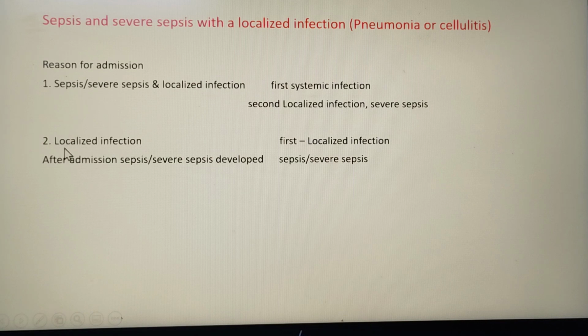If during the admission he has only the localized infection, and after admission, on the second or third day, he develops sepsis or severe sepsis, then the first code will be the localized infection, because the reason for admission was the localized infection. He came to hospital because of the localized infection. We have to code the localized infection as the primary diagnosis, and then the secondary diagnosis as sepsis and severe sepsis.